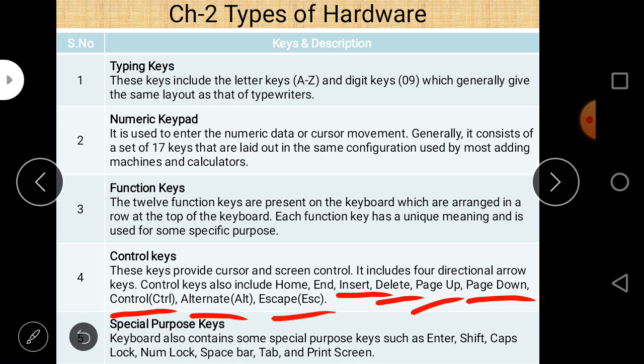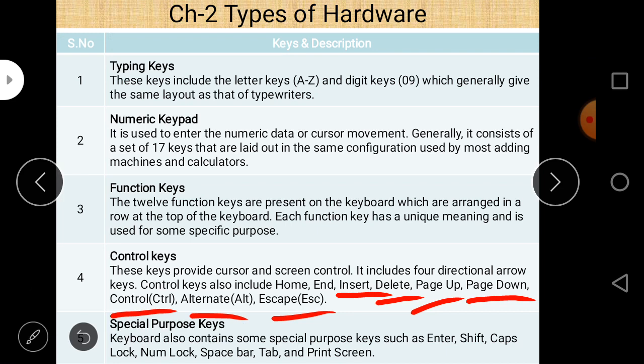These all are the types of control keys. And some are special purpose keys. Keyboard also contains some special purpose keys such as enter, shift, caps lock, num lock, space bar, tab and print screen. These are called the special purpose keys.